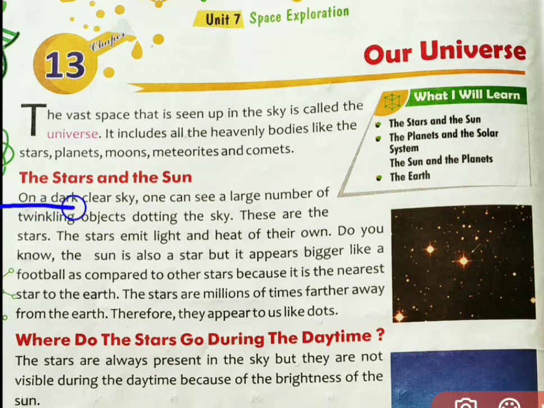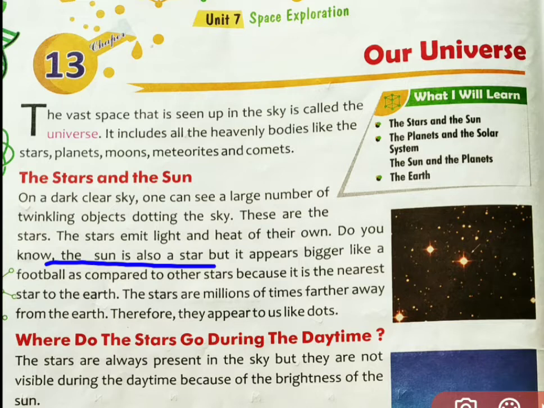On a dark clear sky, one can see a large number of twinkling objects. You can see this and this. These are the twinkling objects dotting the sky. These are the stars. And the stars emit light and heat of their own. Do you know the sun is also a star? Children, the sun is also a star. You know why? Because it has its own light.